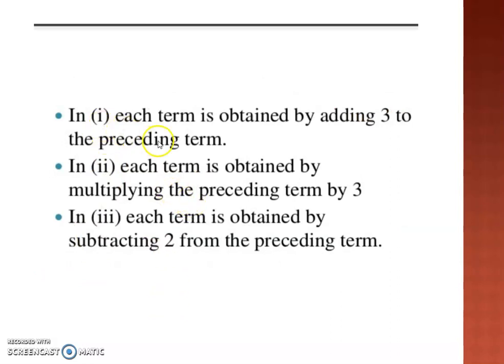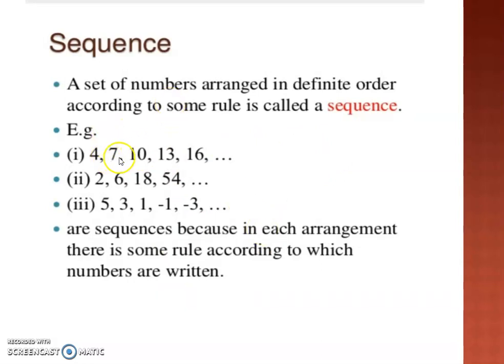In the first one, each term is obtained by adding 3 to the preceding term. If you notice, 4, 7, 10, 13 and 16. If you add 3 to 4, you will get 7. If you add 3 to 7, you will get 10, and so on. If you keep on adding 3 to the previous number, then this first sequence will be generated.